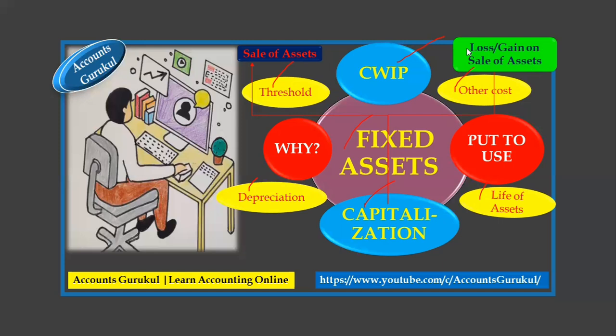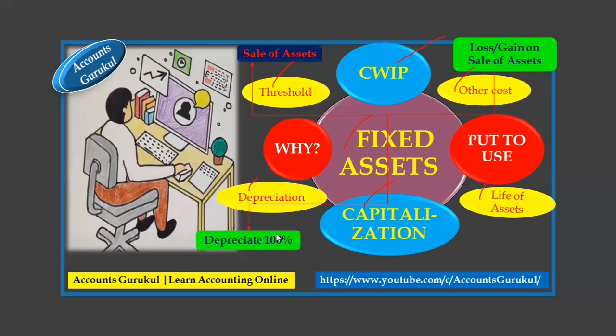If your WDV is around 10K and you sold that asset for 15K, then here you have earned 5K as a gain on sale of asset. Similarly, if there is a loss, then how does it work? That's also something we need to understand, and we are going to discuss it in our upcoming videos related to fixed assets. What next? What are all the other scenarios related to fixed assets?